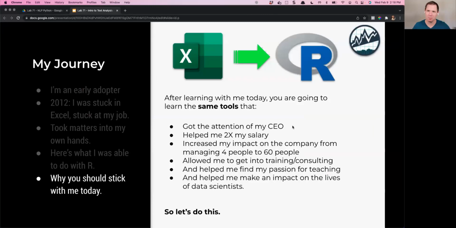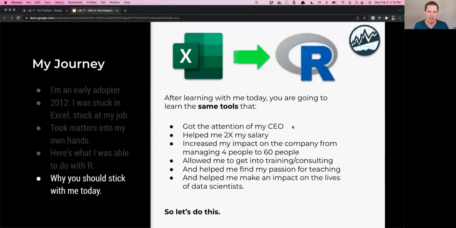But my point is here that I got some pretty amazing results by learning R. You can do the same thing. In fact, the things that we're going to be teaching, even though we're teaching Python today, it's pretty much the same. R, Python, we can do a lot of the same skills. We can do a lot of the same things. But the point is data science.